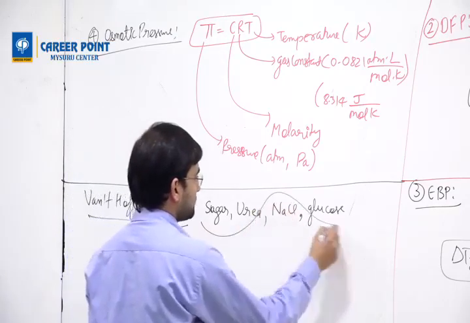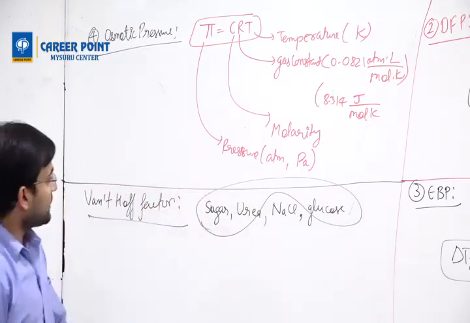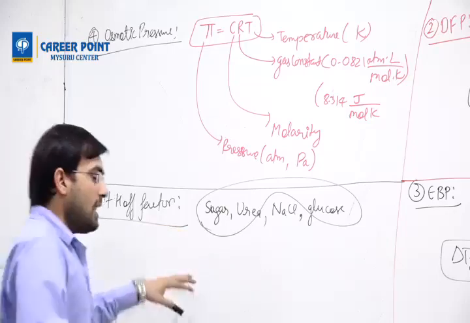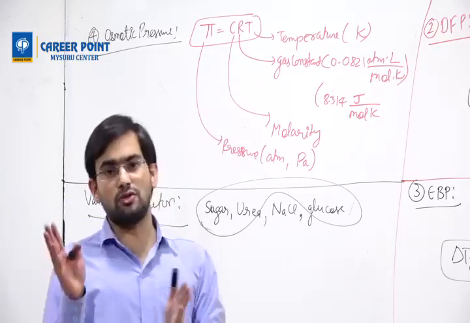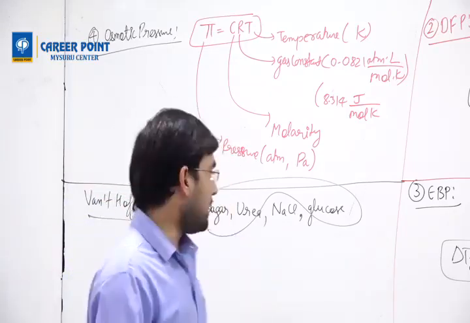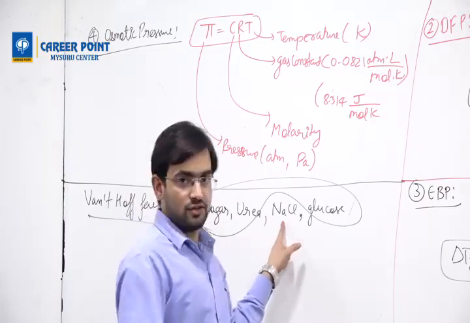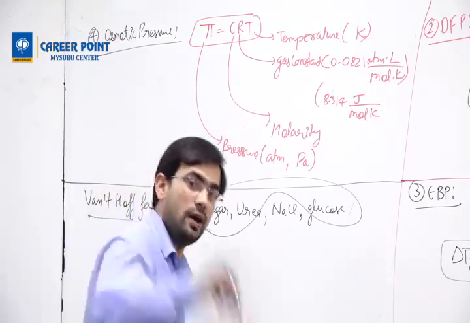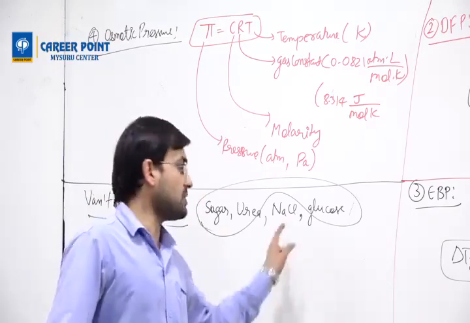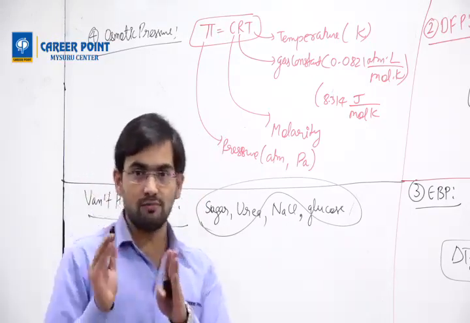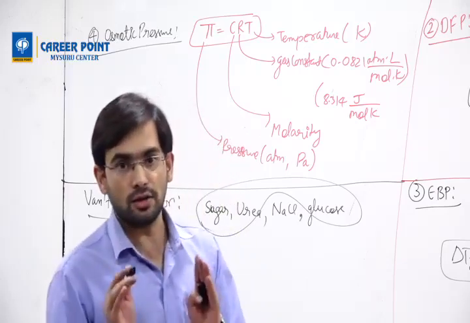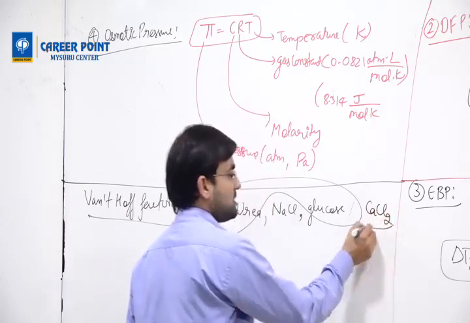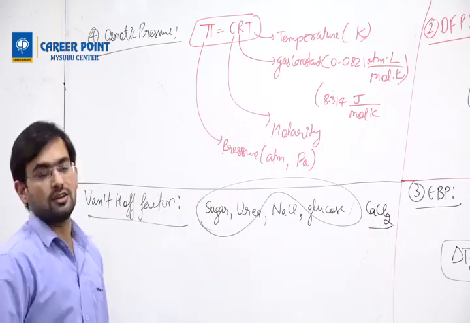If you dissolve these three, whatever values I calculate for all these colligative properties and whatever I measure experimentally, both values match. But if I dissolve NaCl and calculate values for all these four properties and then do an experiment on the same solution, the properties do not match. Such as NaCl or CaCl2, these properties do not match.